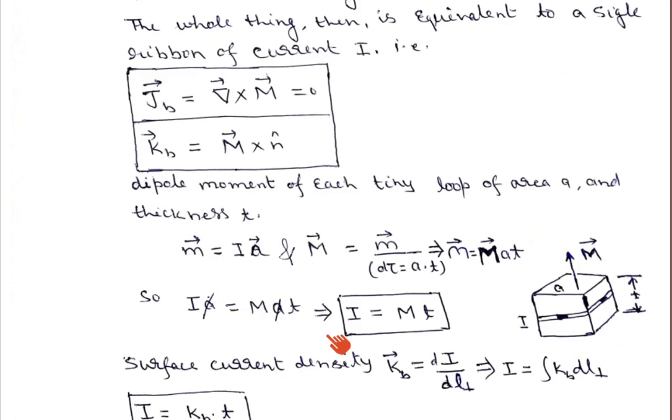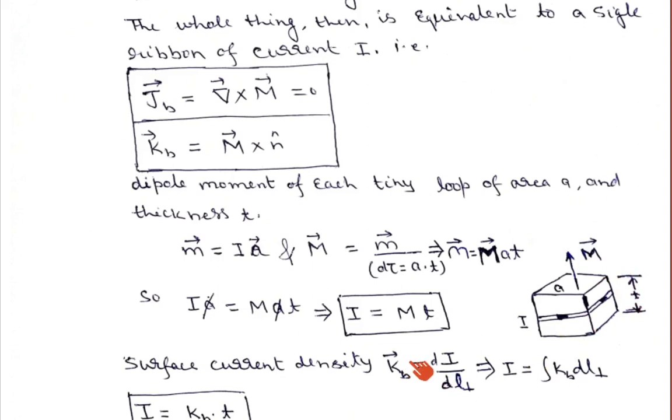Now we have learned earlier, in magnetostatics, that the surface current density K is equal to di upon dl perpendicular, that is, the current flowing divided by the length perpendicular to the flow. If you see here, current is flowing in this direction, and the perpendicular length is the thickness, that is, in the z direction.